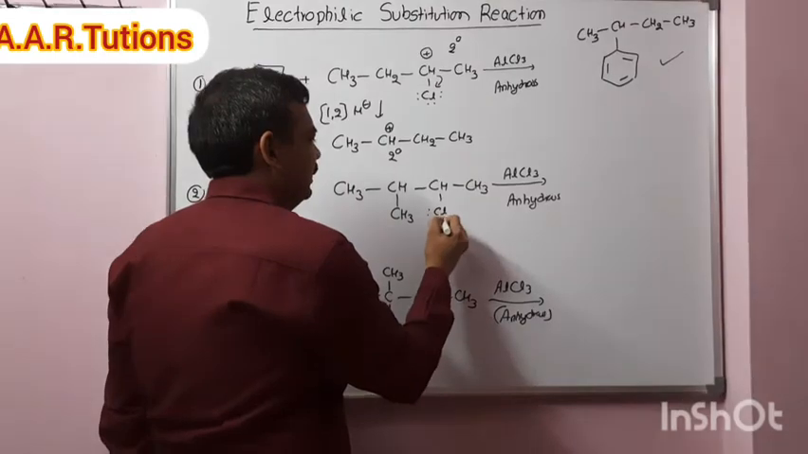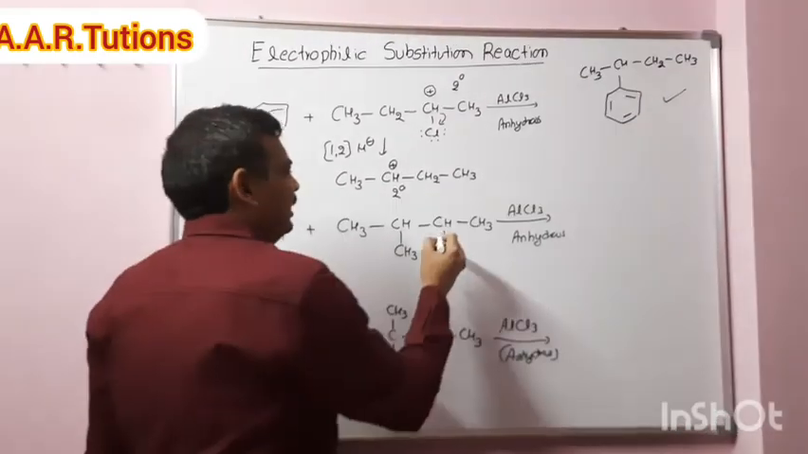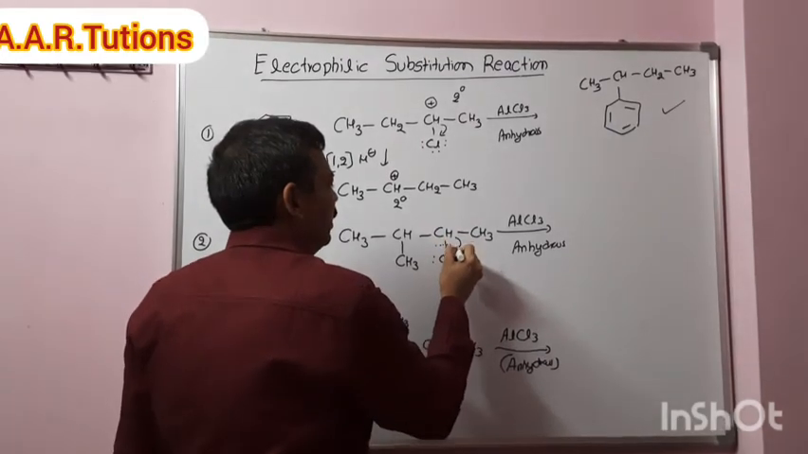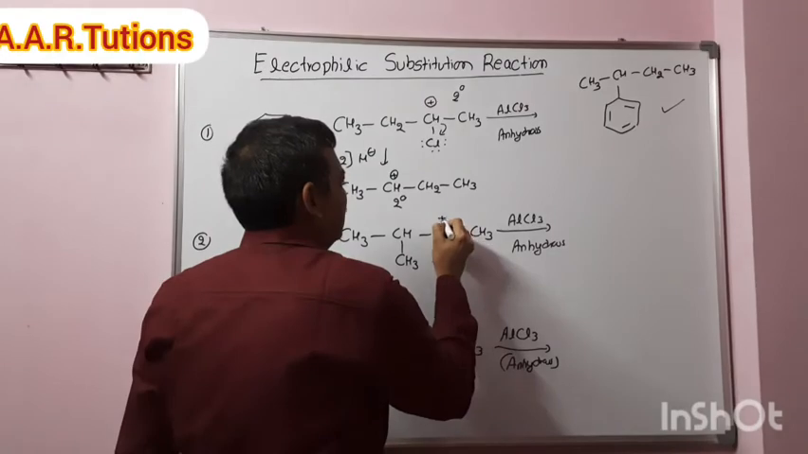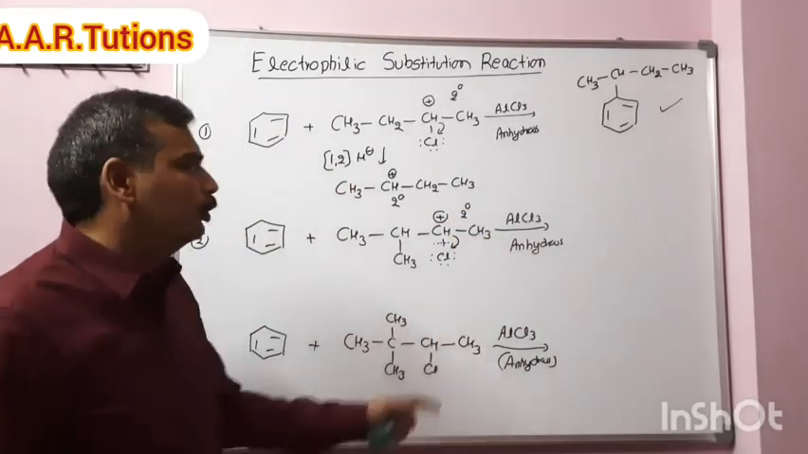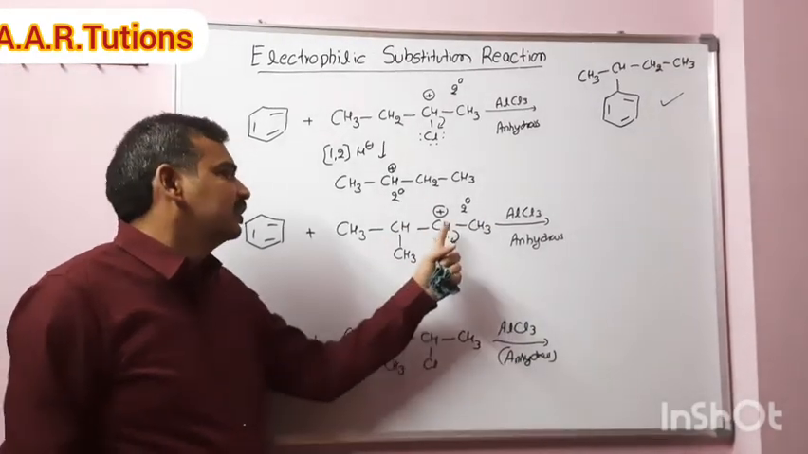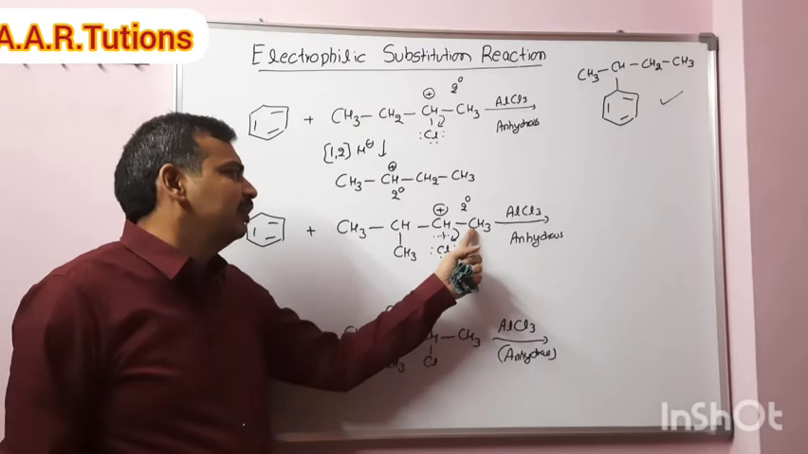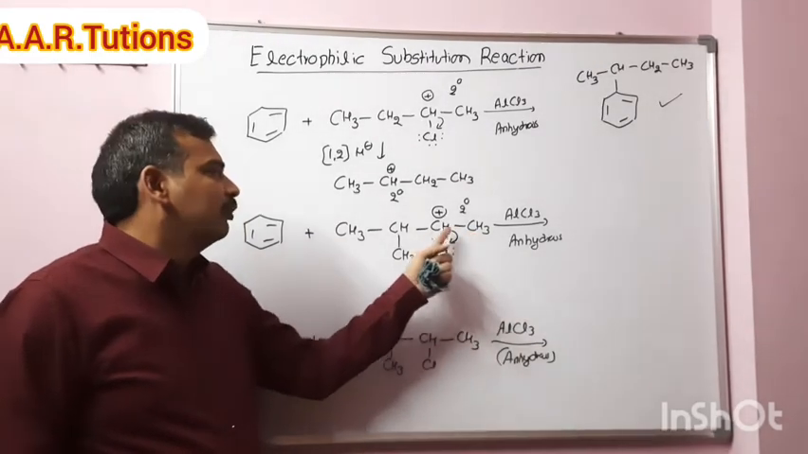Initially this chloro forms a coordinate complex with AlCl3. After that this bond becomes weak, so this will undergo cleavage. Then we will get a carbocation here. Right? This is a secondary carbocation. Now again two possibilities for the secondary carbocation to undergo rearrangement. If the rearrangement takes place from here to here, we will end up with the primary carbocation. That is not recommendable. Now from here to here.